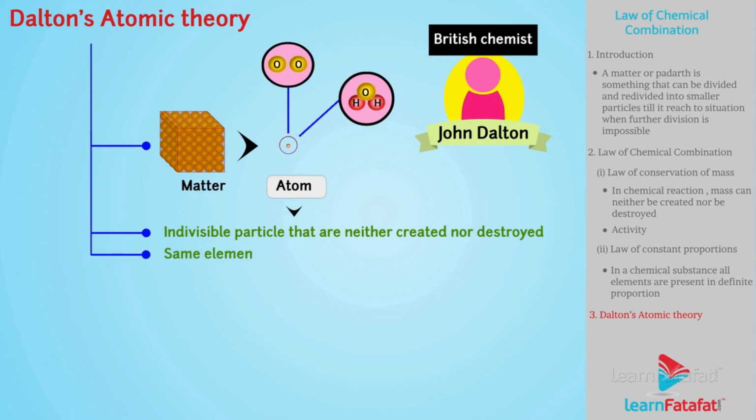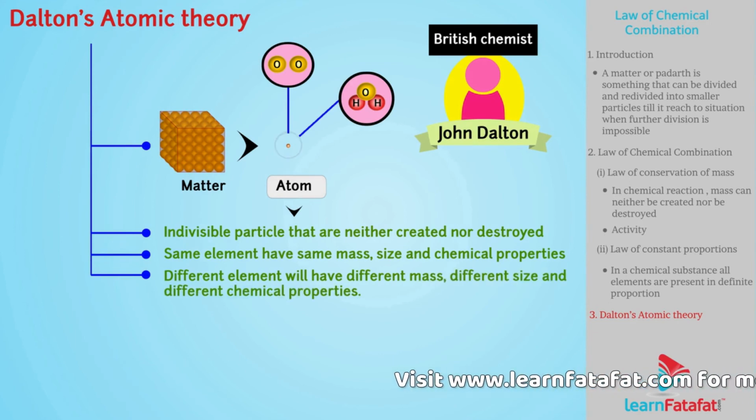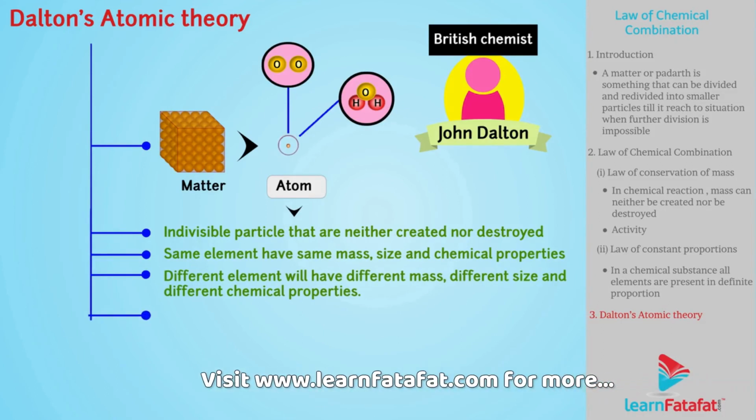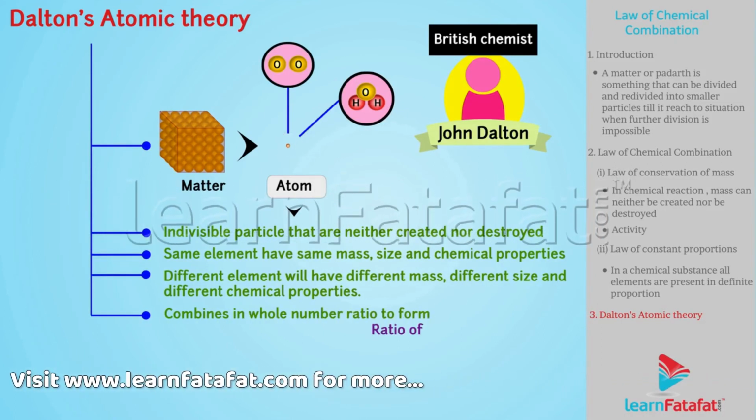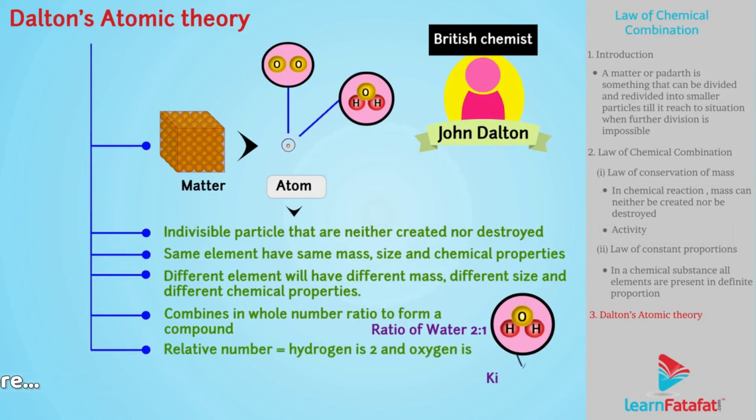Atoms of the same element have the same mass, size and chemical properties. Atoms of different elements will have different mass, different size and different chemical properties. Atoms combine in whole number ratio to form a compound. The relative number and kind of atoms are constant in compounds.